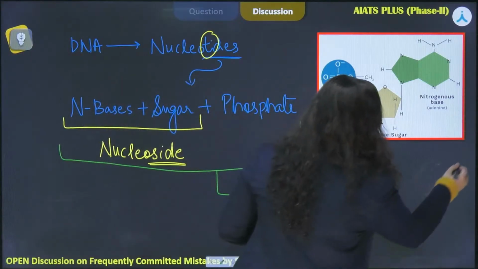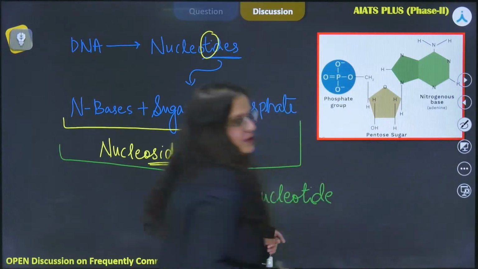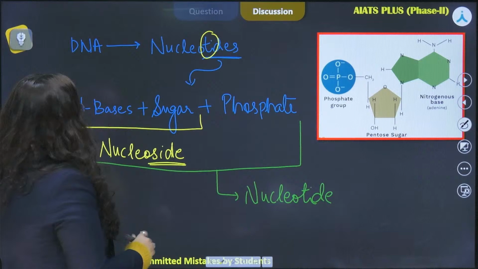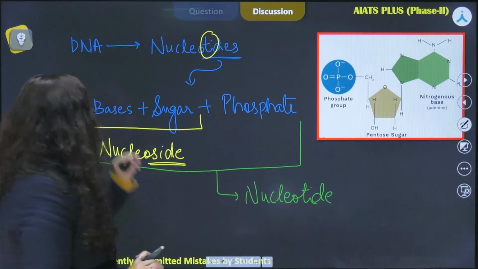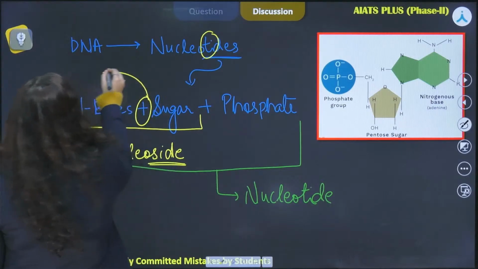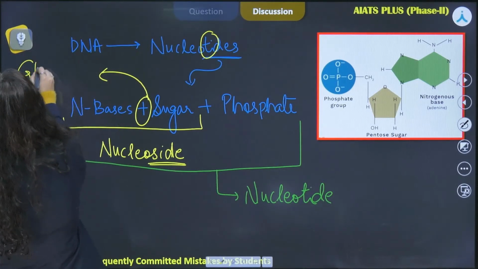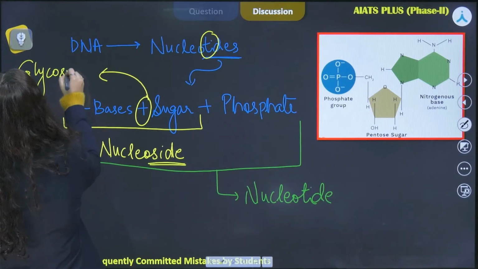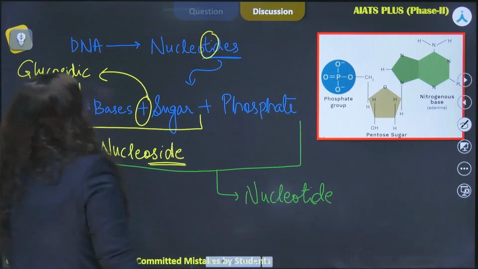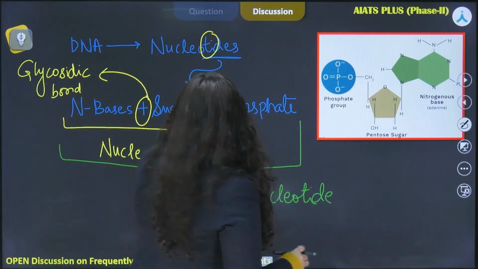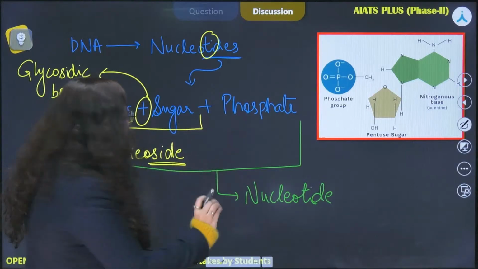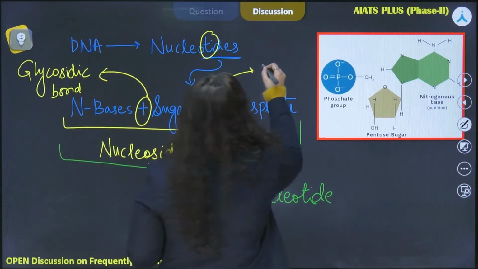Okay, all right, I can see people asking to use the yellow color. I'll use that. Thank you for pointing out. So the bond which is present between the nitrogen base and sugar is the glycosidic bond, all right, and the bond which is present between the sugar and the phosphate is the ester bond.